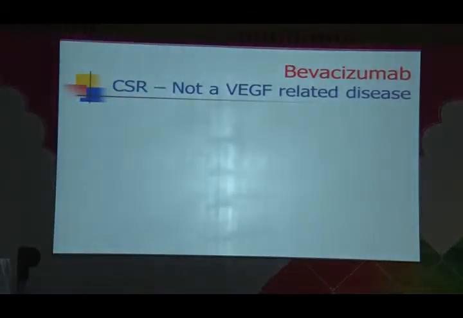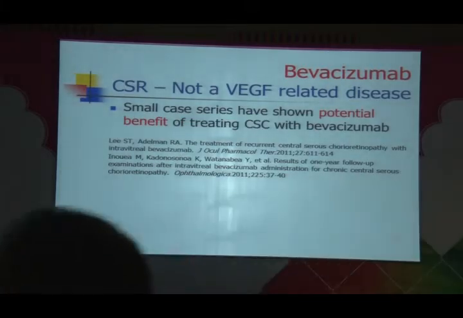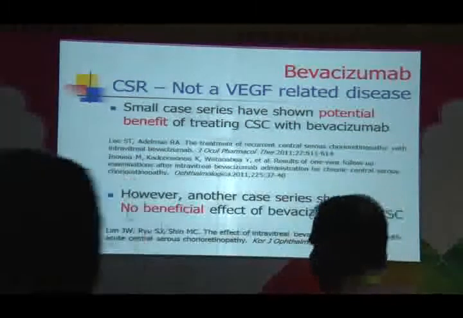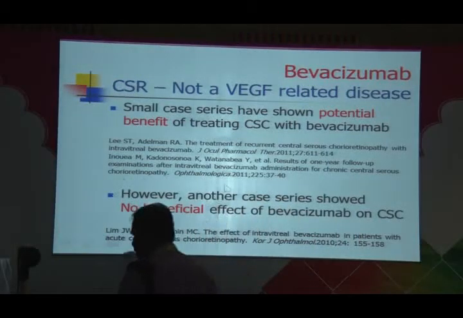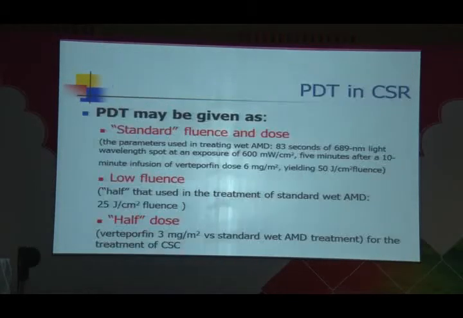Intravenous injections are the most misused kind of injections for any kind of macular pathology, and I personally believe, and the literature also says, it's not a VEGF-related disease. CSR is not a VEGF-related disease, so therefore we should not. Although there are reports which show benefit, there are an equal number of reports which say there is no beneficial effect at all. So bevacizumab or Avastin, which people use, does not have any scientific basis to be used in patients of CSR.